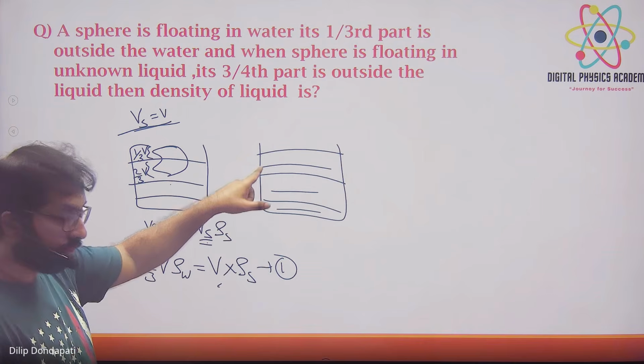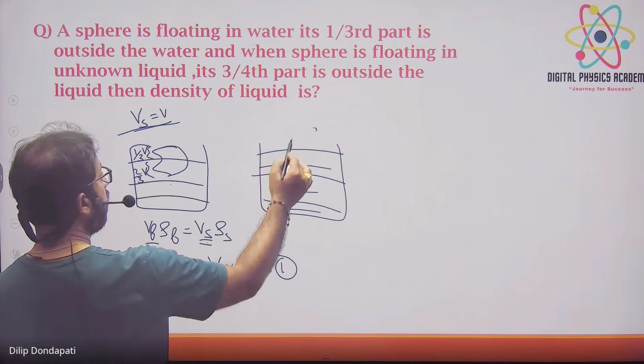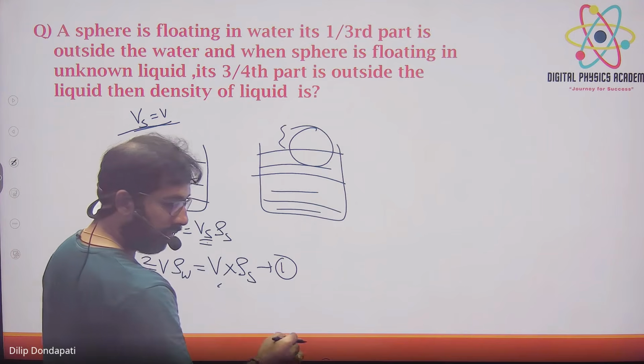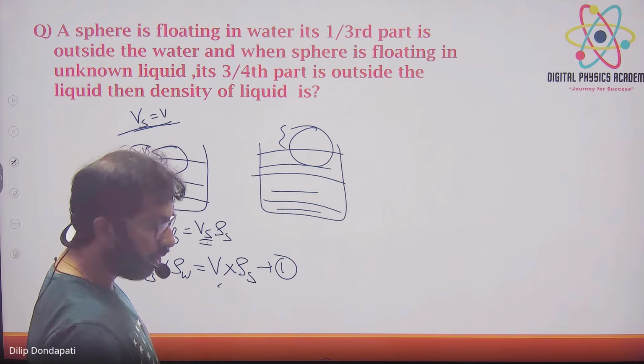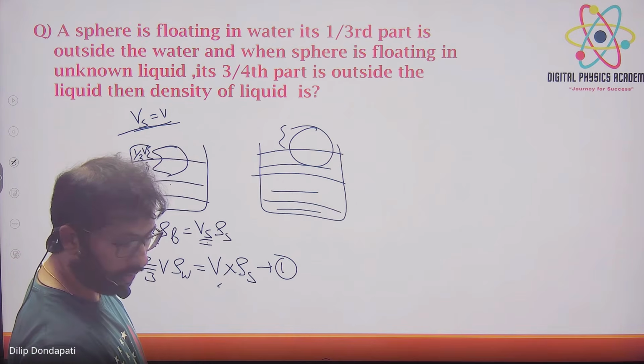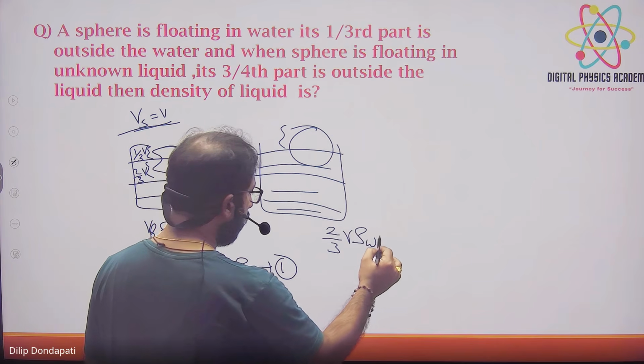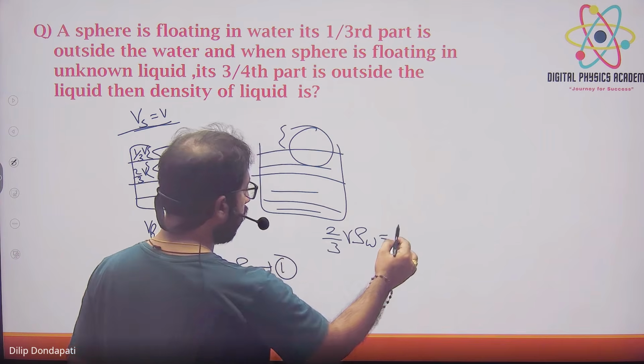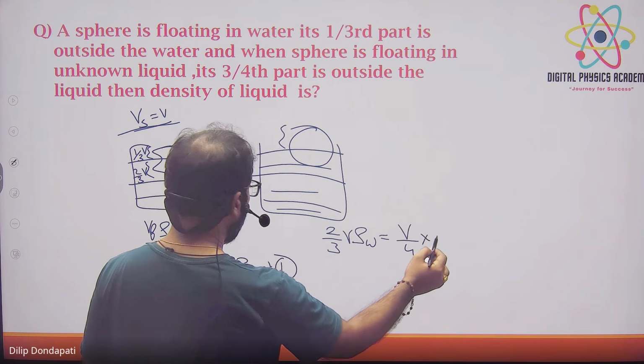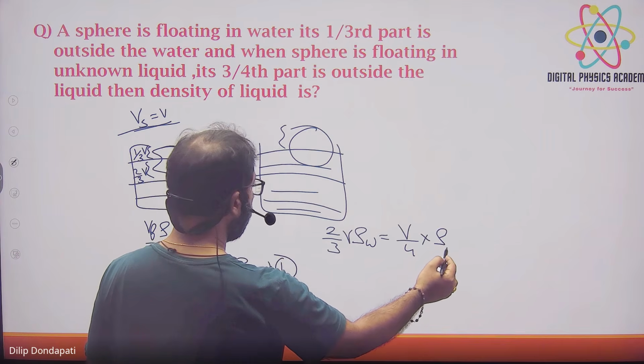ओके. और इसमें क्या है, second में the sphere. So ऊपर में 1/4 into rho W is equal to V into rho S. हाँ, now solve करो. So that's what it says. So you get rho is equal to 1/4 by 2/3. 2/3 V into rho W is equal to इसका V/4 into density of the solid, right?